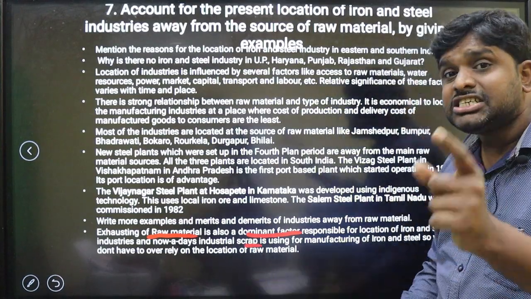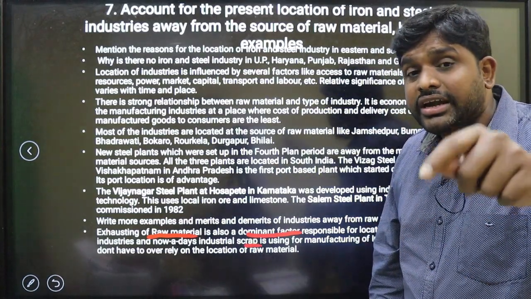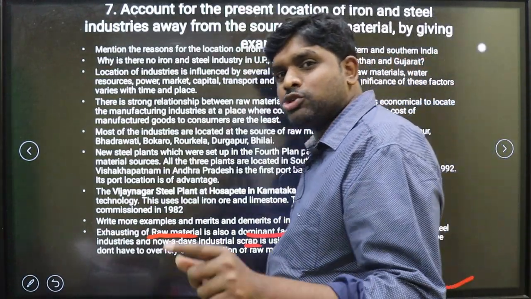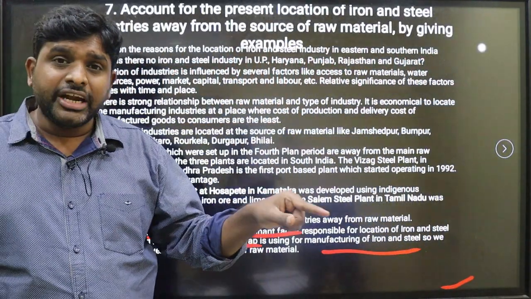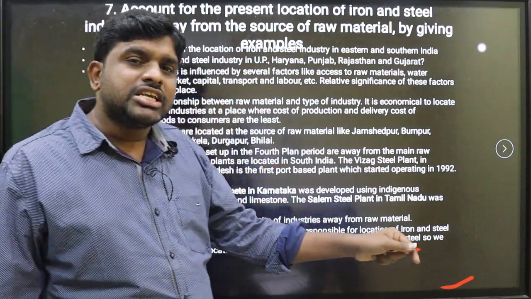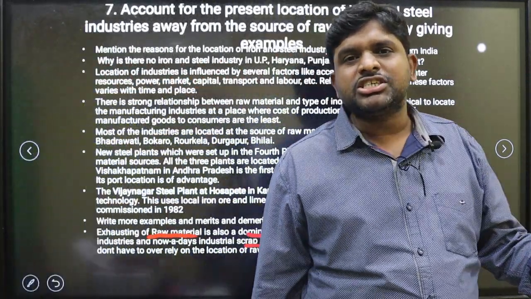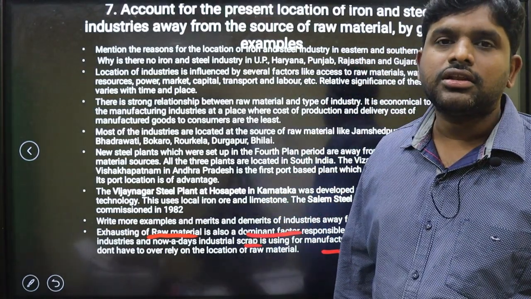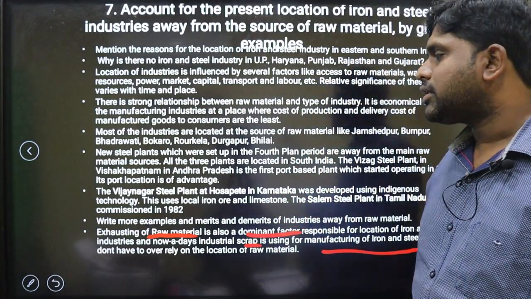Nowadays, industrial scrap is used for manufacturing iron and steel. So even where there is no availability of raw material, we can have the establishment of an iron and steel industry, because we can use the industrial scrap for manufacturing iron and steel.